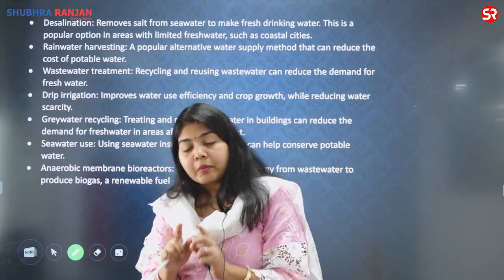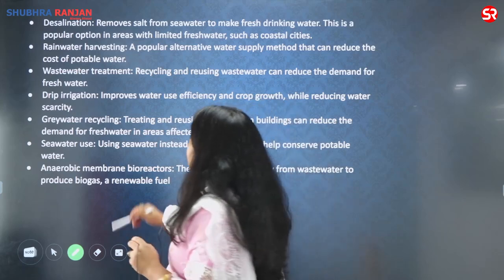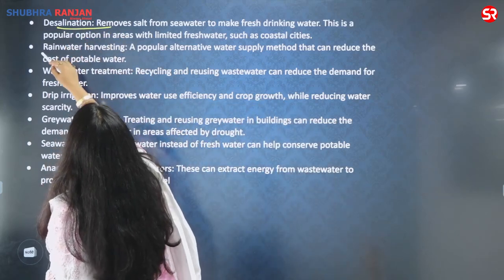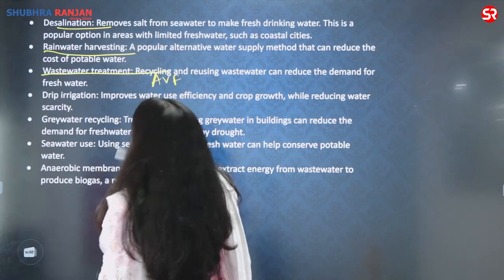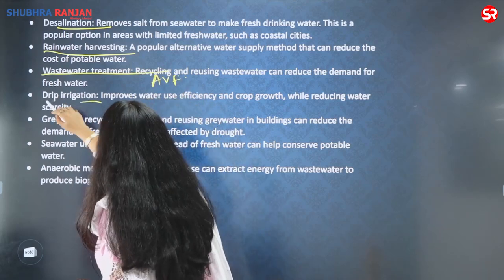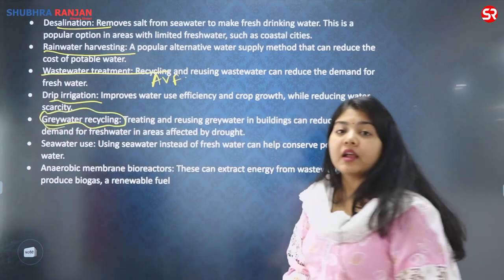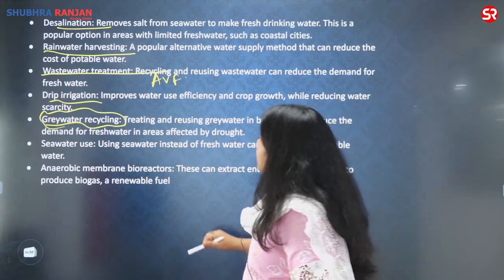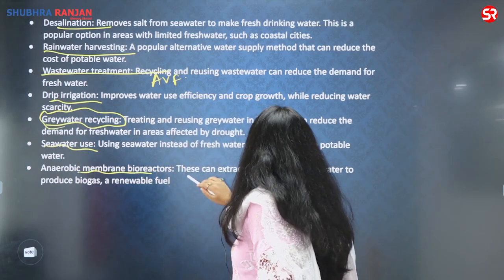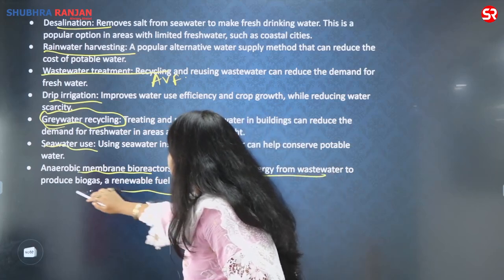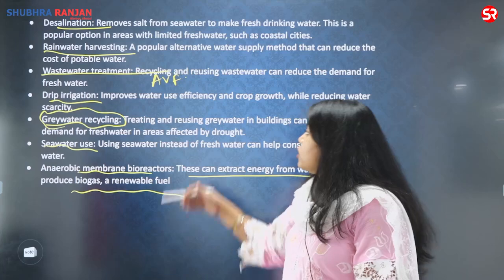This question was typically talking about the technologies which can be used, but let us say there is a question which is not on technologies. We can say that desalination, rainwater harvesting, wastewater treatment. In wastewater treatment, we are talking about the AVF treatment, drip irrigation, grey water recycling. Grey water recycling is the recycling of the sewage water. Then you have the seawater usage, anaerobic membrane bioreactors. They can extract energy from the wastewater, produce biogas and renewable fuel. What is biogas? Methane is produced. So these are other areas.